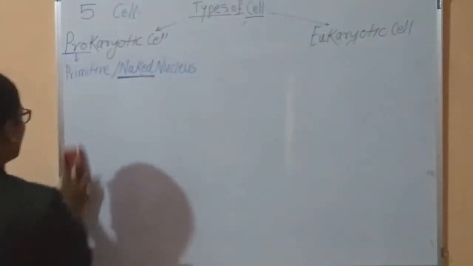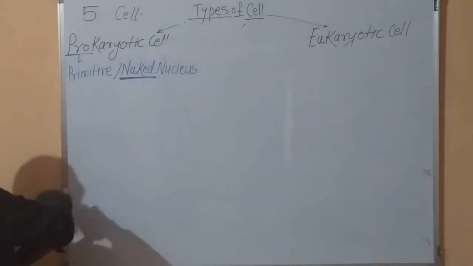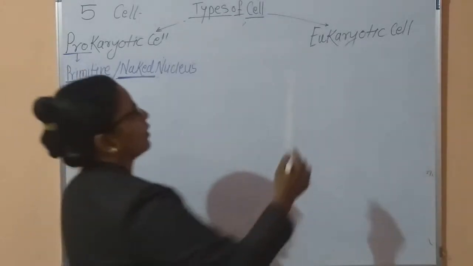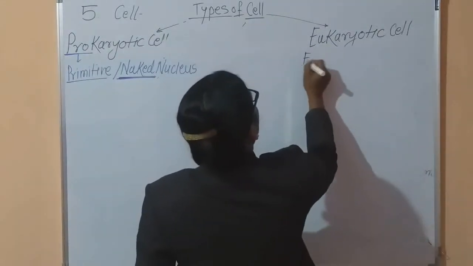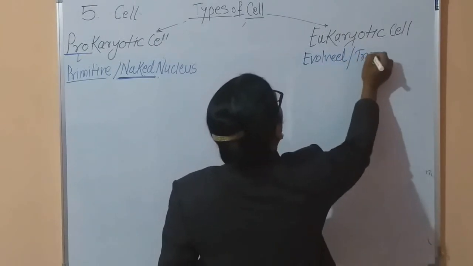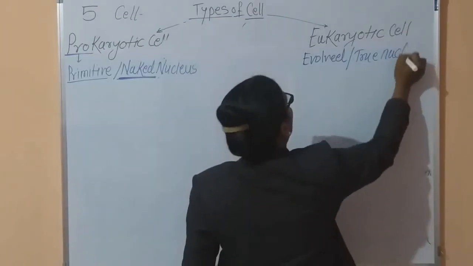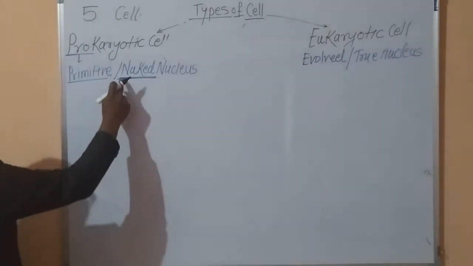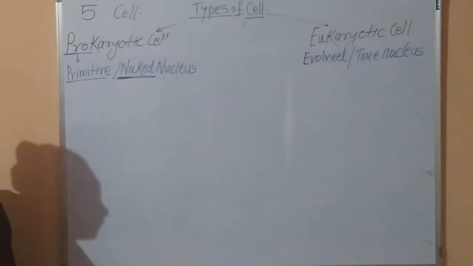See, the first difference we note here: prokaryotic cells are primitive cells, they consist of a naked nucleus. Here, the eukaryotic cells are evolved cells and they consist of a true nucleus. Now second point: what is meant by naked nucleus?